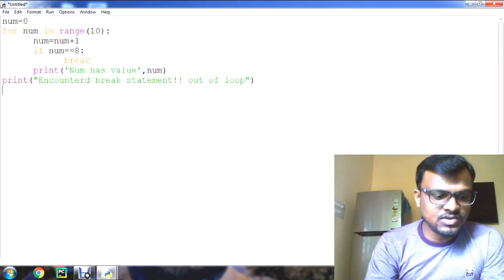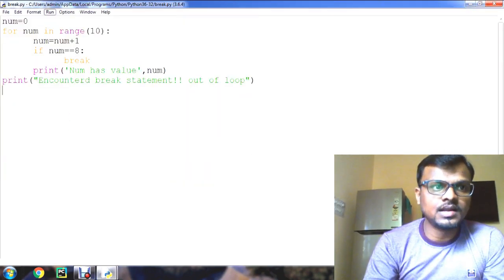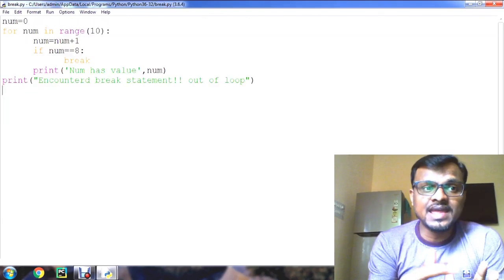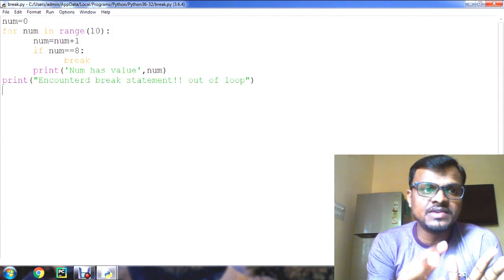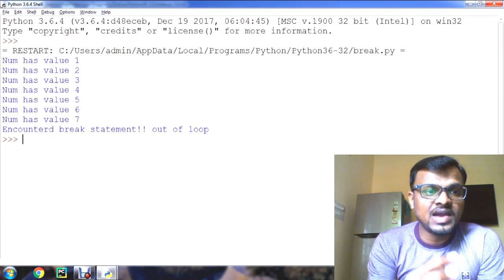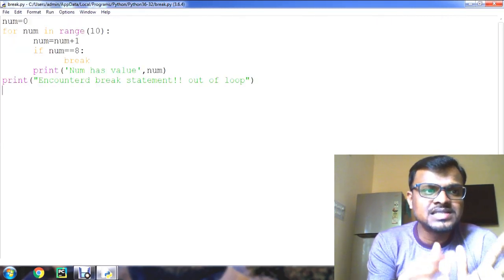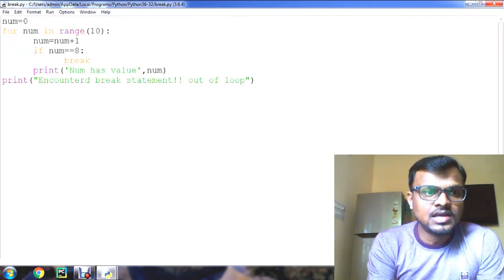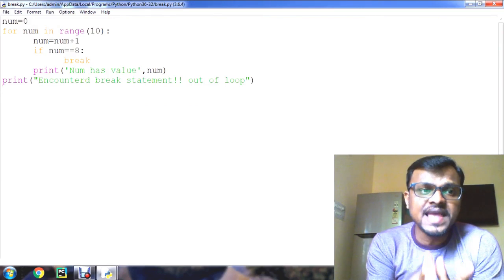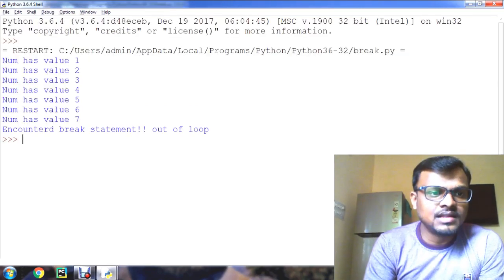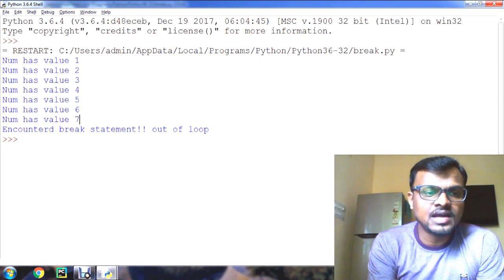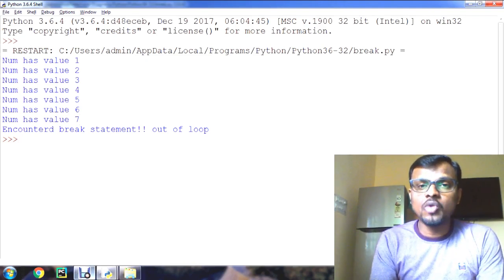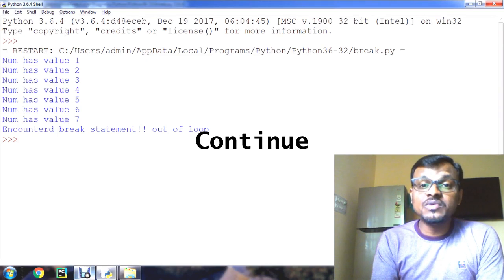Okay, let's execute this program. Save it, run it, and check the result here. See, the range we have given is 0 to 10. Before that I have incremented, so that's why it is starting from 1, num as value 1. Till 7 we are getting output. After that it checks the condition if num is equal to 8. When num becomes 8, then the loop is going to break. That's why the loop is broken and control came out of the loop. Okay, understand? Well guys, now let us see the next topic, the continue statement, and how it will work in the program.